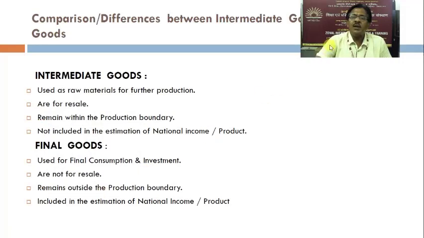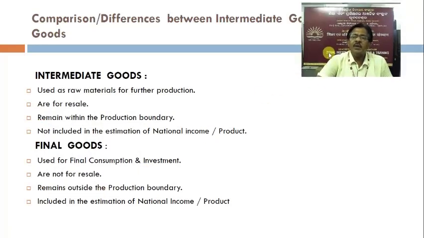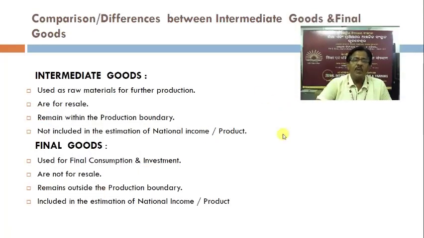Comparison or differences between intermediate goods and final goods. Intermediate goods are used as raw materials for further production, are for resale, remain within the production boundary, and are not included in the estimation of national income or product. This is very important to remember.